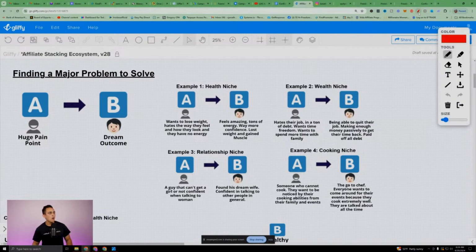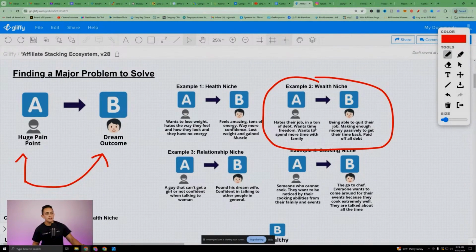If you know who you're serving, now we can create this A to B map. If I'm here to serve people to get them to financial freedom, I know their huge pain point, but I want to get them to a dream outcome. Basically, that's all you have to know. Essentially, if you're helping people in the wealth niche, which most of you are here, someone that hates their job and has tons of debt, wants time freedom, wants to spend more time with their family, that's their huge pain point. We want to get them to point B, which is,